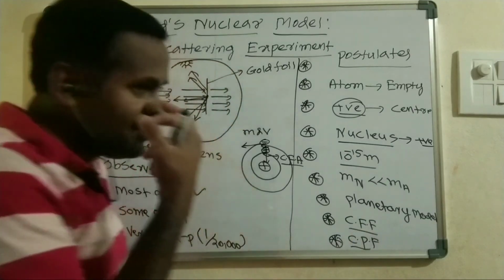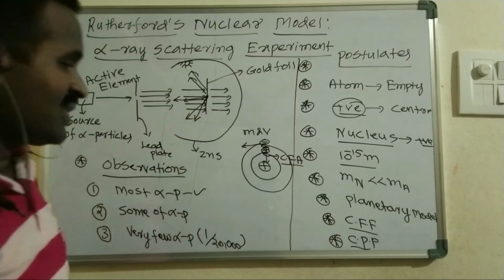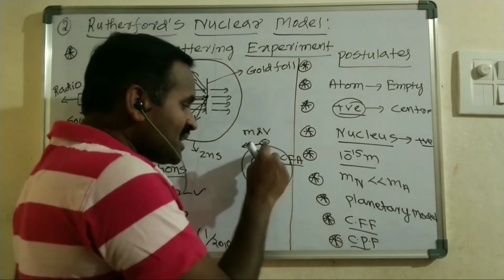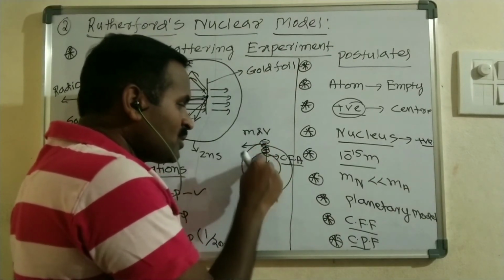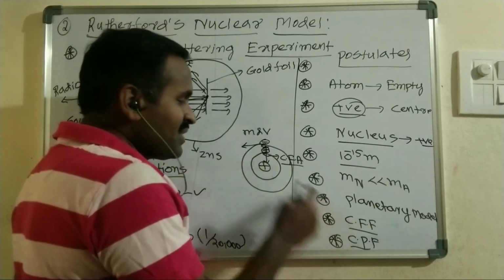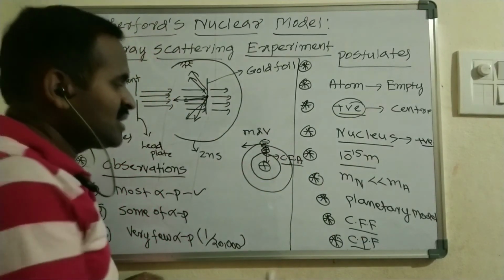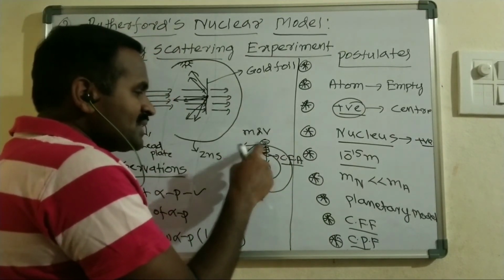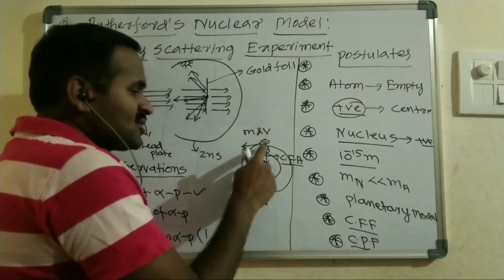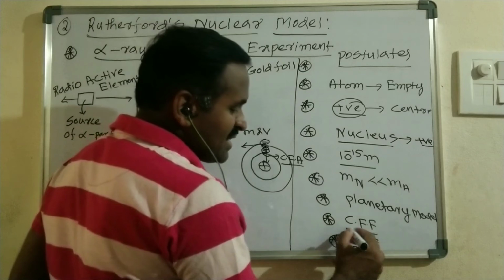Here we have the centrifugal force as one, and the centripetal force as the other. The centripetal force is the Coulombic force of attraction between the electrons and the nucleus, whereas the centrifugal force arises because the electron is continuously revolving in the circular orbit with certain mass and velocity, which acts outward, and such a force is called the centrifugal force.